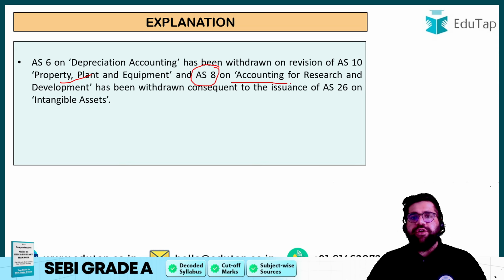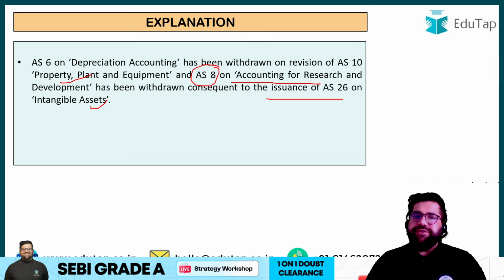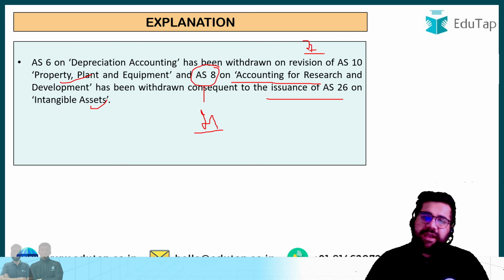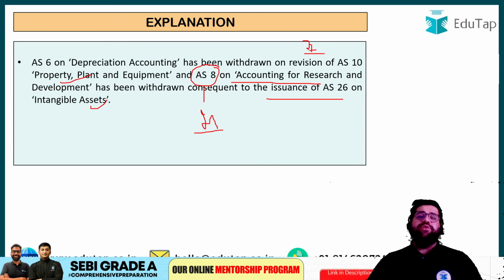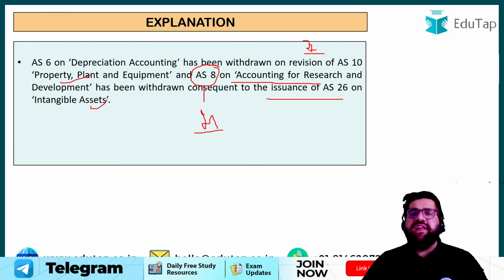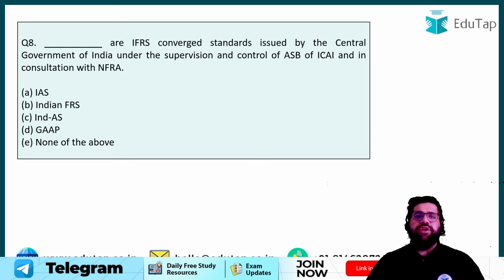AS8, accounting on research and development, has been withdrawn consequent to the issuance of AS26, which is intangible asset. So this is also important information for you to remember, and in total we have 27 accounting standards. Now I will not recommend you to remember all the accounting standards, but remember those which are quite famous and which are directly related to your syllabus, like AS3, cash flow, right? So remember these different accounting standards, that will help you a lot.